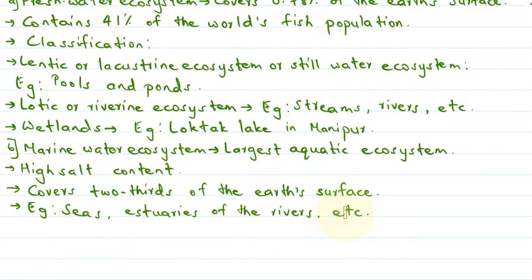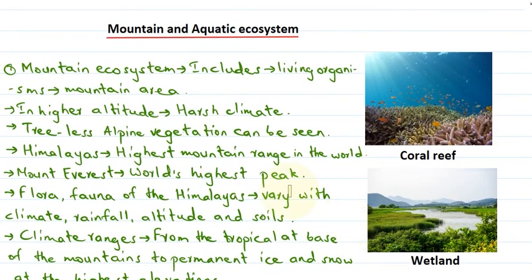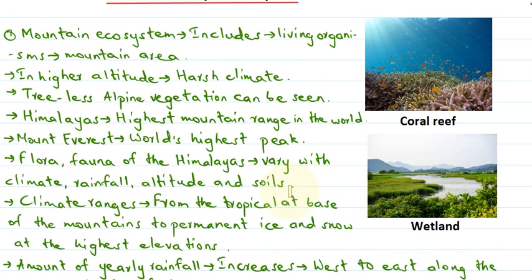Okay, let's quickly revise the things that we have covered today. Today we spoke about the mountain and the aquatic ecosystem. The mountain ecosystem is a type of terrestrial ecosystem because it includes the land form. It actually includes the living organisms of the mountain area. In the mountain ecosystem, there is harsh climate at higher altitudes, and the vegetation is treeless; alpine vegetation can be found here.